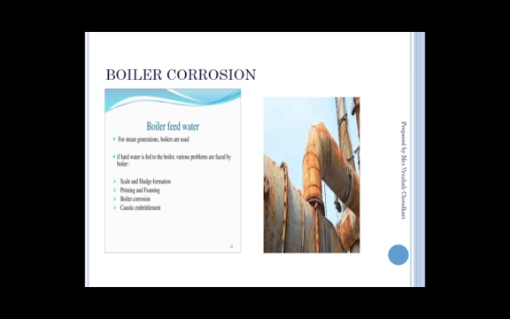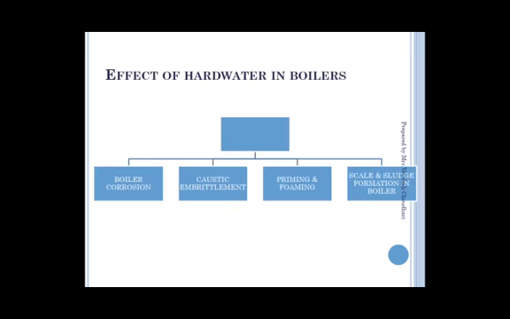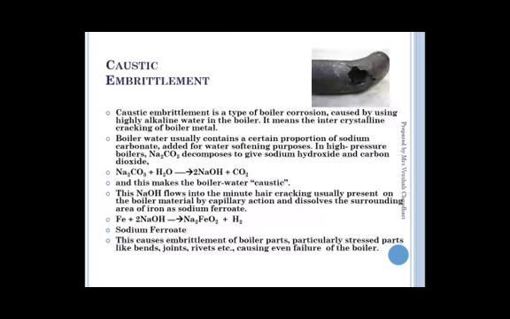If we use hard water, we are going to face various problems like scale and sludge formation, priming, foaming, boiler corrosion and caustic embrittlement. These are very dangerous problems. Effect of hard water in a boiler: there are four effects we will observe, boiler corrosion, caustic embrittlement, priming and foaming, and scale and sludge formation.